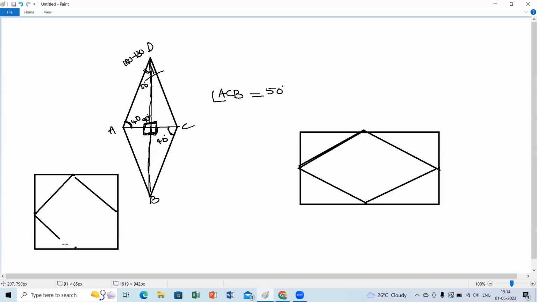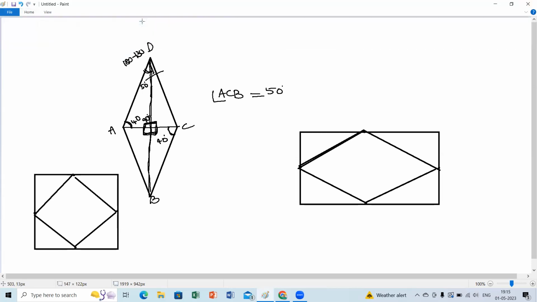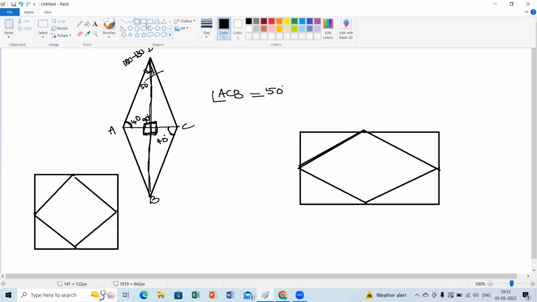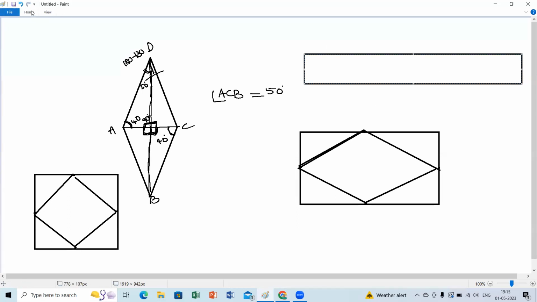Is it that both are rhombus? From one side it looks like a parallelogram too. Suppose I take a slightly bigger rectangle. Hari Karthik said it's a parallelogram. This is my rectangle. That's why I'm continuously asking the students. This is the midpoint of this side, this is the midpoint of this side, and this is the midpoint of this side.